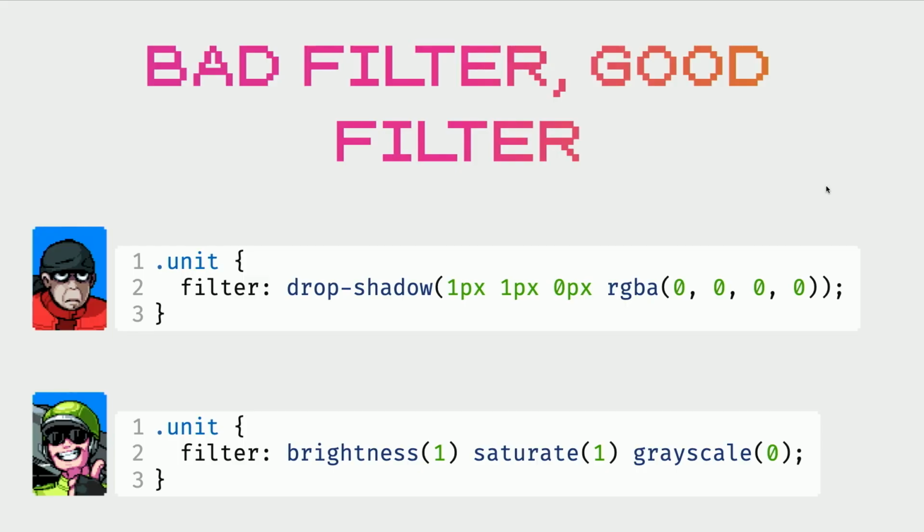But then the problem is I had to initialize it to be transparent so that once I turn it into red, I get this nice animation. And so I put this drop shadow that doesn't do anything. It's not visible, right, because it's transparent, on every single entity in the game. And browsers are like, oh, cool, there's a drop shadow. I don't know how to optimize that, and everything got super slow. So what I learned there is that there are some good filters and some bad filters. For example, using brightness, saturation, and grayscale is always very fast. With drop shadows, you can fall off a performance cliff.